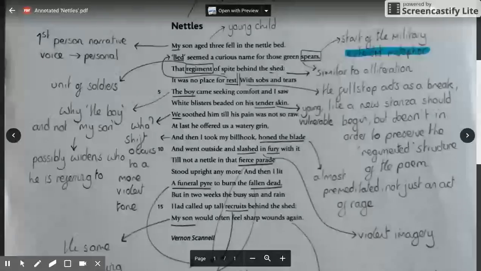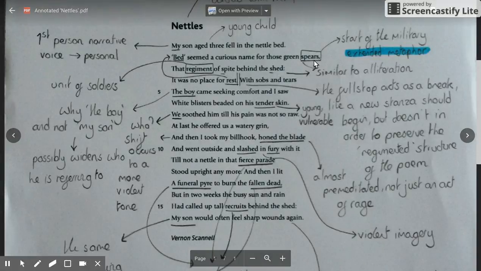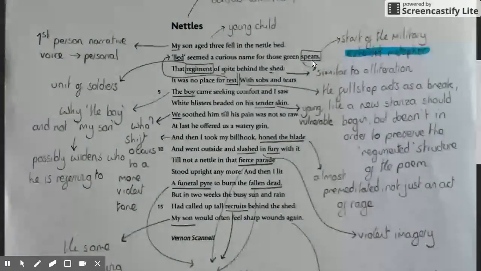If we just progress through, I'd say the next thing to point out is there's lots of language, lexicon, vocabulary that is to do with military, army, soldiers. So we have spears, we have regiment, we have fierce parade, we have funeral pyre, we have fallen dead, we have recruits. So it really is an extended metaphor in the sense of the nettles, and a picture of how the nettles grow. It very much is comparing them throughout the poem as an extended metaphor to soldiers in a regiment, in a unit.